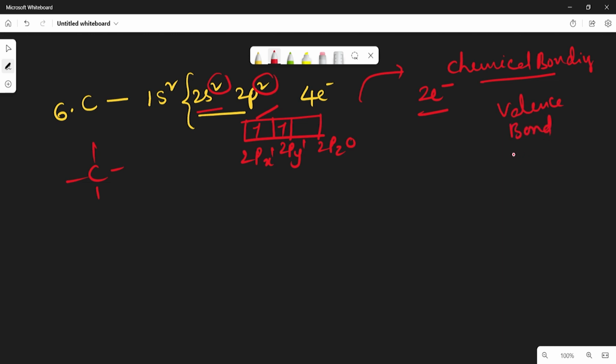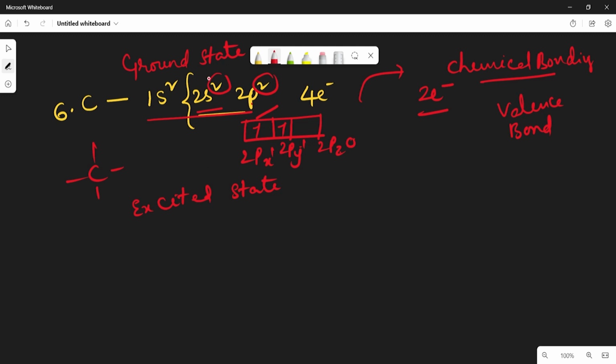So in the valency bond theory, there is a possibility of 4 unpaired electrons in a carbon atom, as shown by suggesting the excited state of carbon, which means in the 2p2 orbital, in p orbital there are only 2 unpaired electrons. In 2pz0 there are no electrons. So this is called the ground state configuration, right?